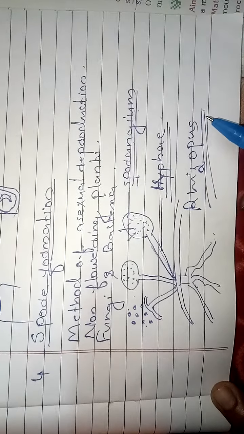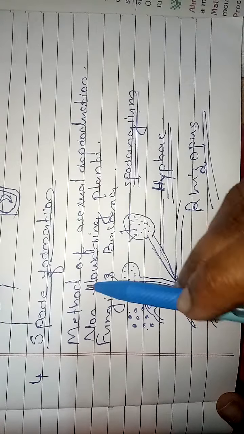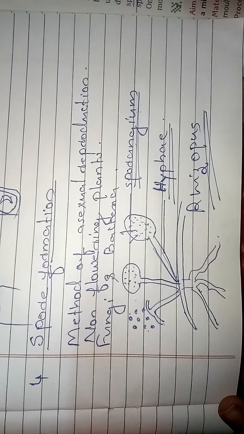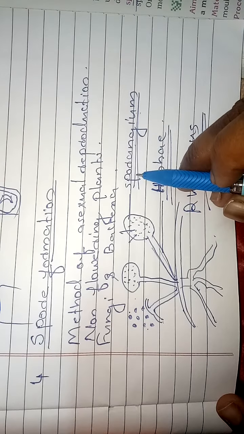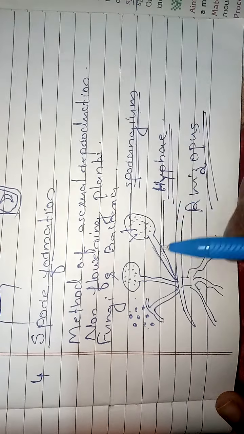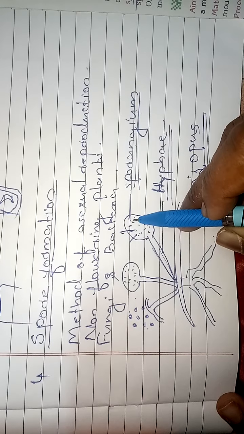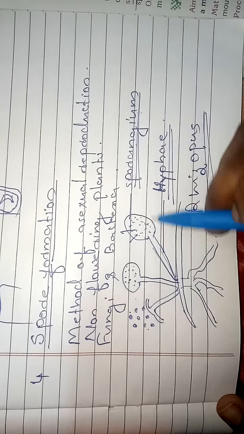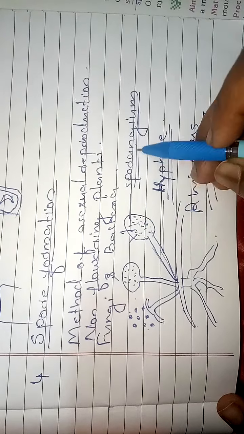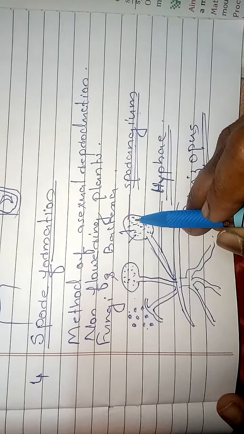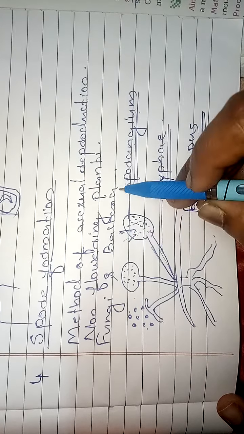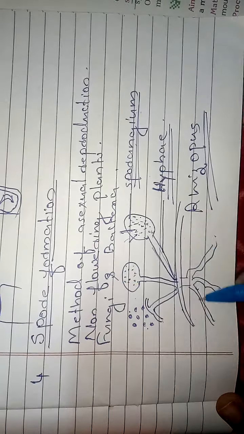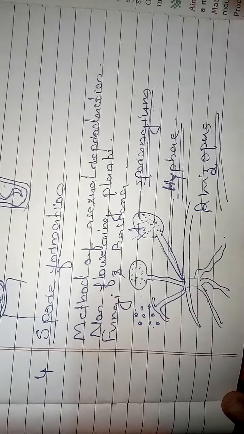Have you got it? So spore formation is also another type of asexual reproduction. Spores means what? Spores are tiny, thick-walled, resistant asexual reproductive bodies that are formed in the organism. These spores are developed in the sporangium, and when it matures, the sporangium will break and the spores will spread. And from the spore the new individual is going to grow.